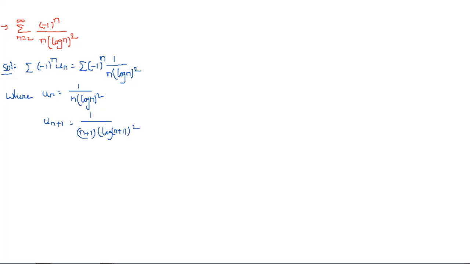And next, there it is minus 1 whole power n. It is not mandatory to write minus 1 whole power n minus 1 all the time. Okay. So is this an alternating series or not? Right?